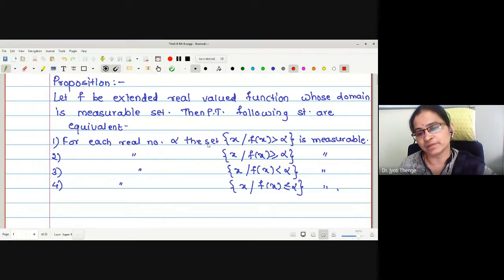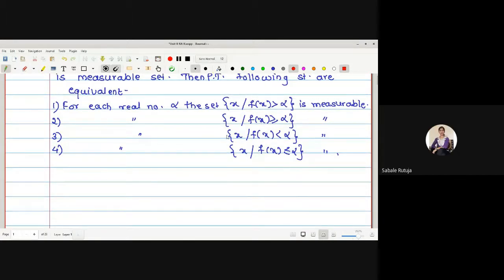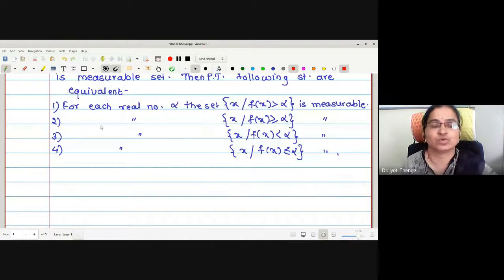What will be the complement of this set? f of X less than or equal to alpha. Therefore, if I start with 1, 4 will be automatically measurable.